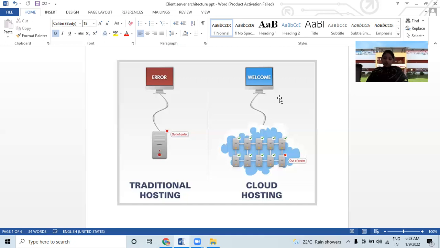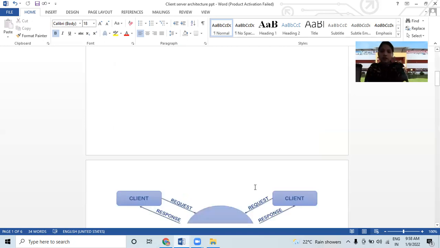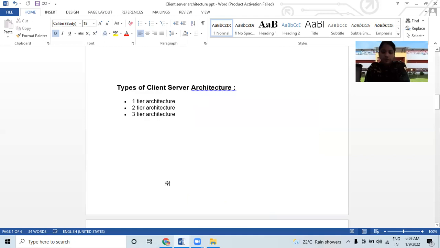Traffic congestion problem: if a large number of clients try to send requests at the same time, then a traffic congestion problem can be created. So its cost is not affordable for a normal user. So this is about the client-server architecture's disadvantages.